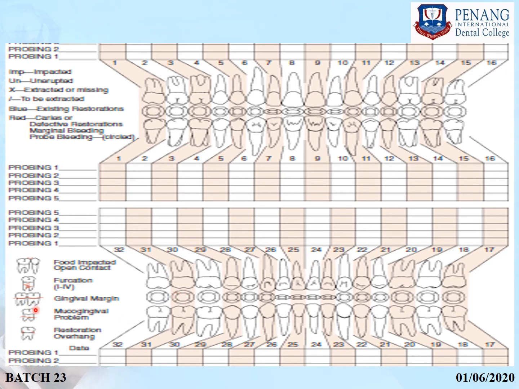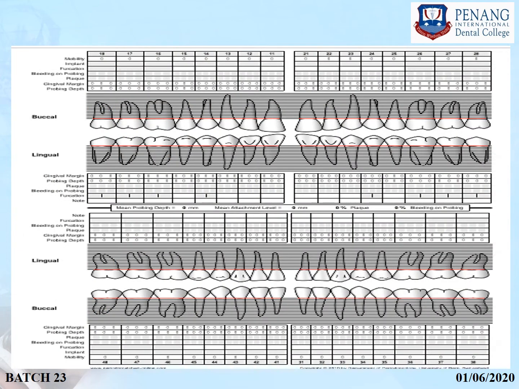See here how they have given. The gingival margin will be marked in the red line and the base of the pocket will be marked in the blue line. This is one of the examples where you can see. This is an online chart which is free, which is developed by the University of Bern. The link will be shared after the lecture.